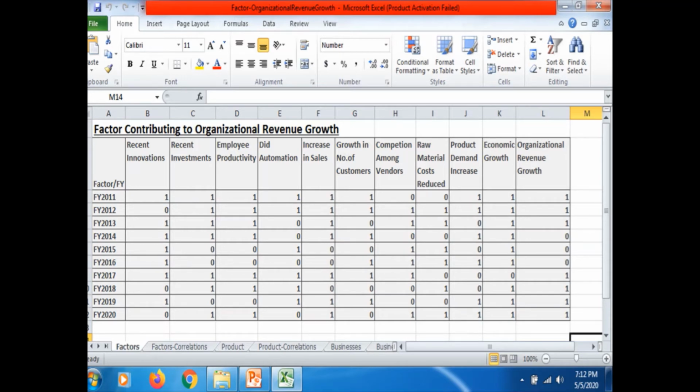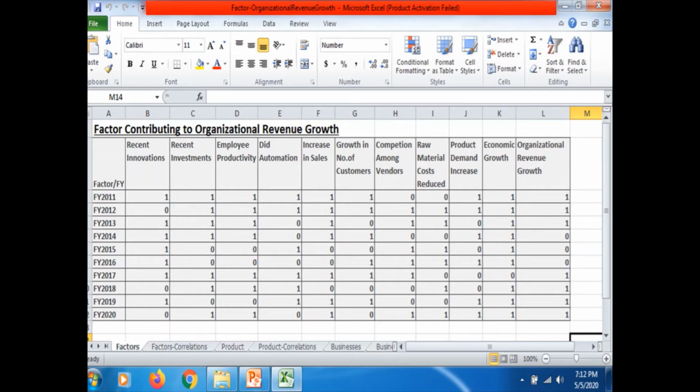So next item is growth in number of customers, right? In that specific financial year, if you have experienced the number of customers has increased compared with the previous year, then marked as 1. Right. Next, competition among vendors. Okay. Next one is raw material cost reduced. These factors also, if you have experienced in that specific year, marked as 1, otherwise 0. Right. Product demand increase. In that financial year, whether product demand has increased or decreased, mark it as 1.